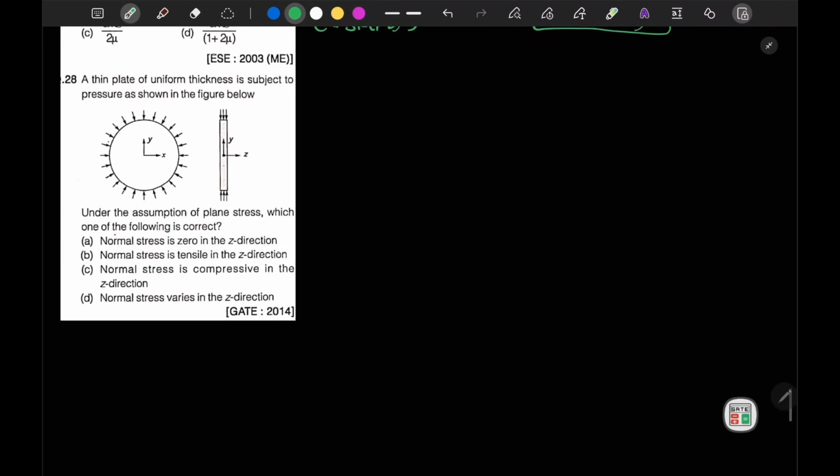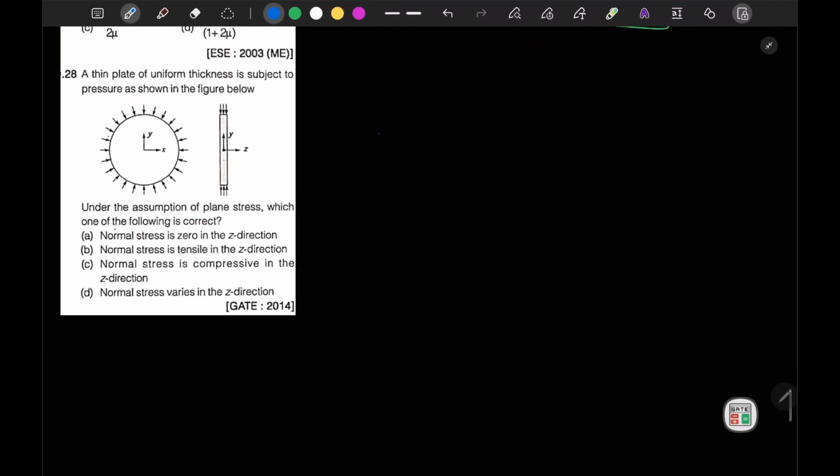Now moving to question number 28, it is mentioned that a thin plate of uniform thickness is subjected to pressure as shown in the figure. So this is, let's say, pressure P. Now it is mentioned that under the assumption of plane stress, which of the following is correct? Normal stress is 0 in Z direction. Normal stress is tensile in z direction. Normal stress is compressive in z direction.